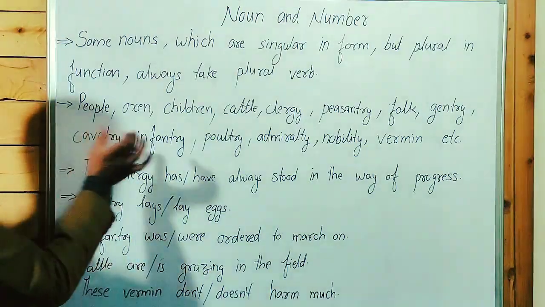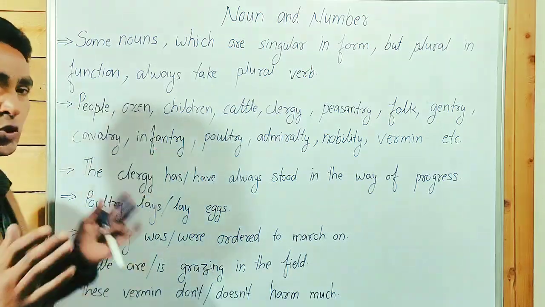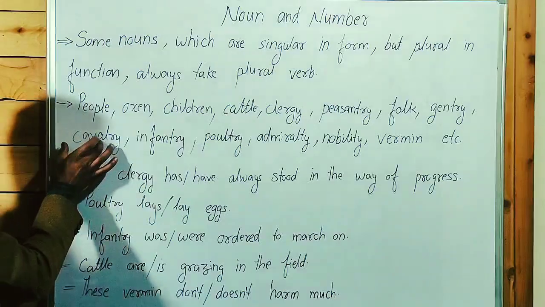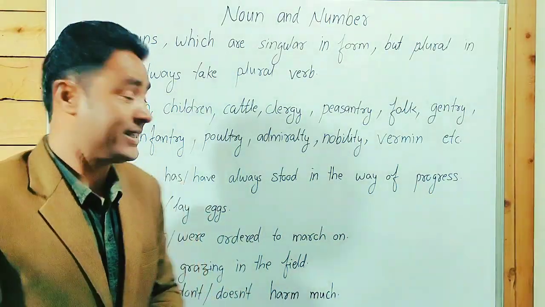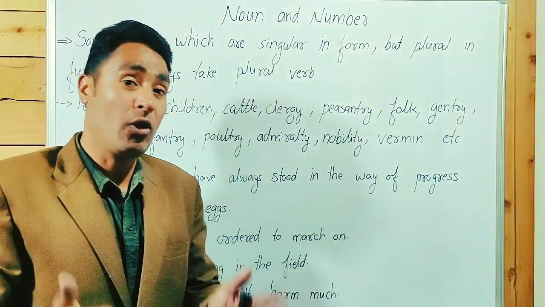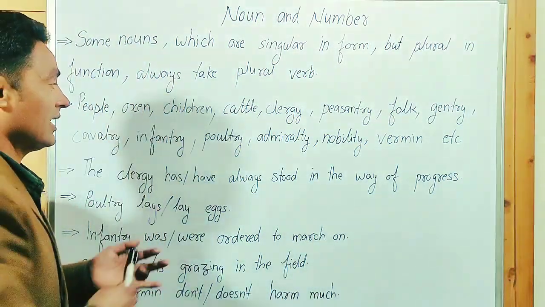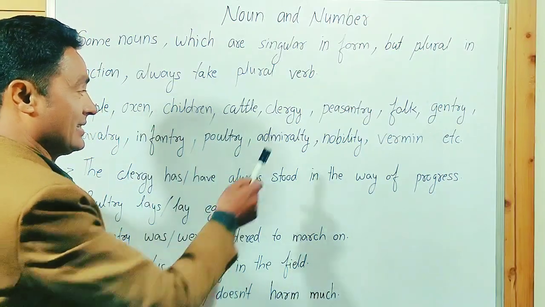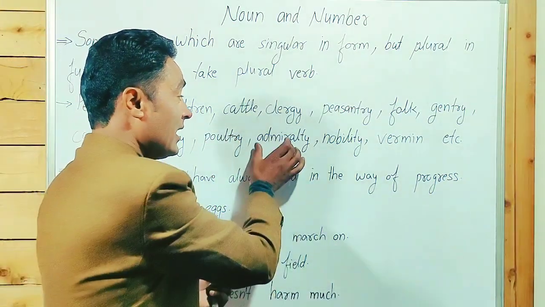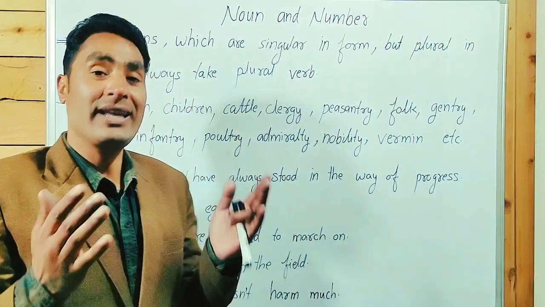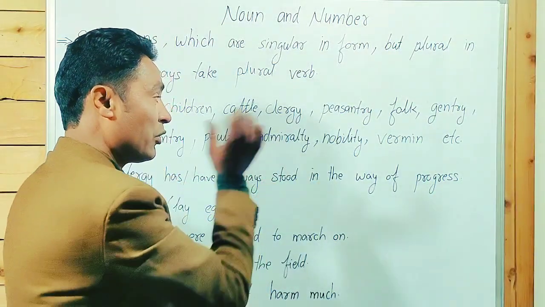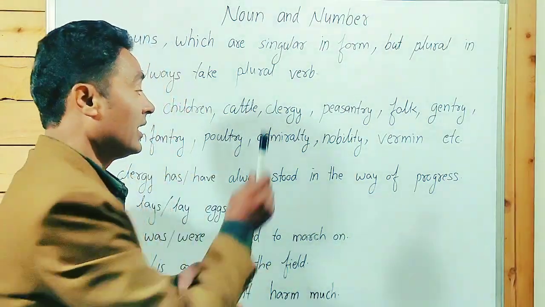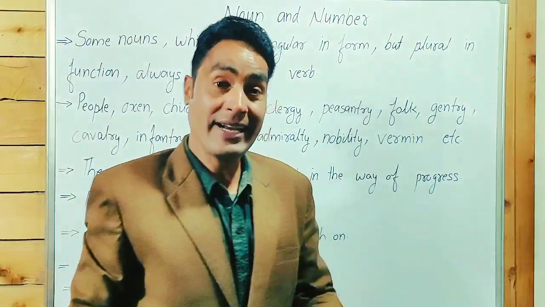Cavalry and infantry: many students get confused with these two words. Cavalry, the soldiers who fight on horses. Infantry, the soldiers who fight on foot. Poultry, where birds are kept for their meat and eggs. Admiralty, a navy controlled by the UK government. Guys, point to be noted. Admiralty, a navy controlled by the UK government. Nobility, greatness.